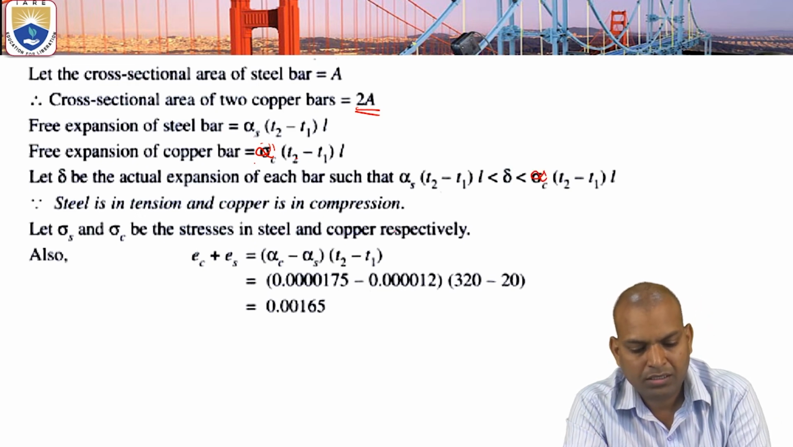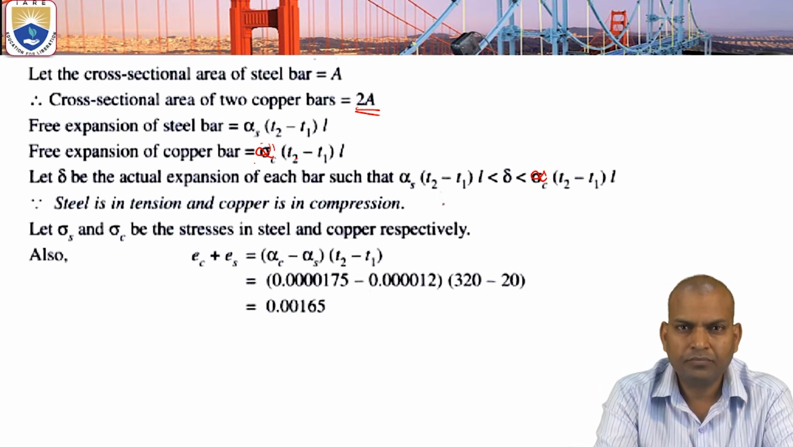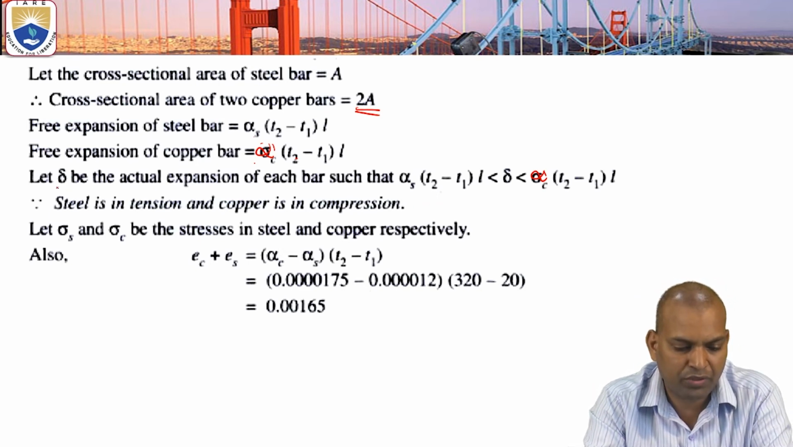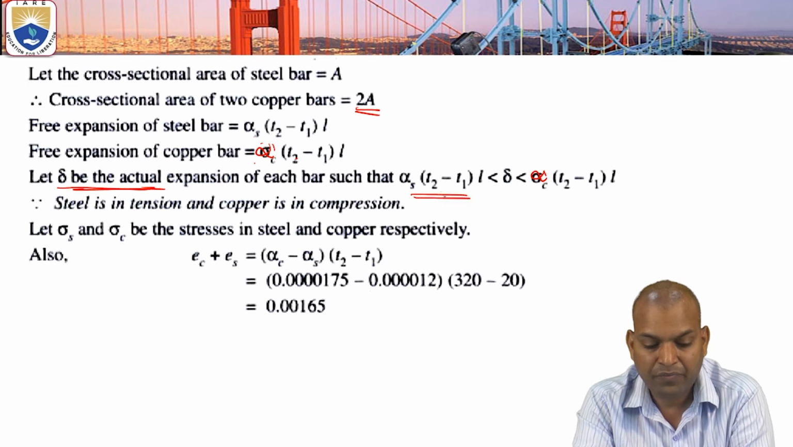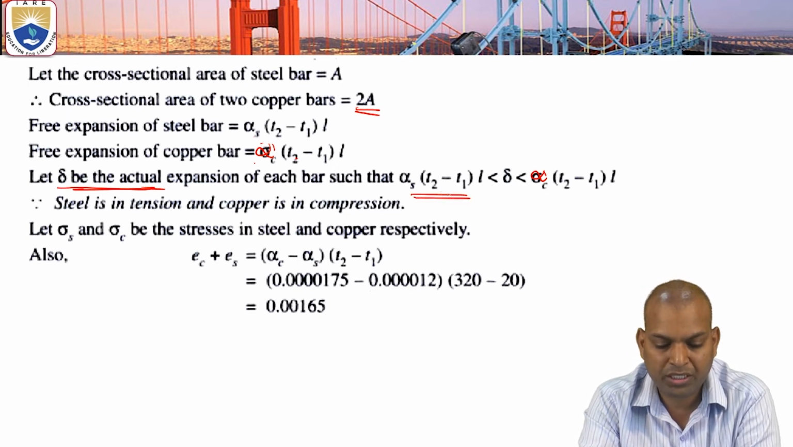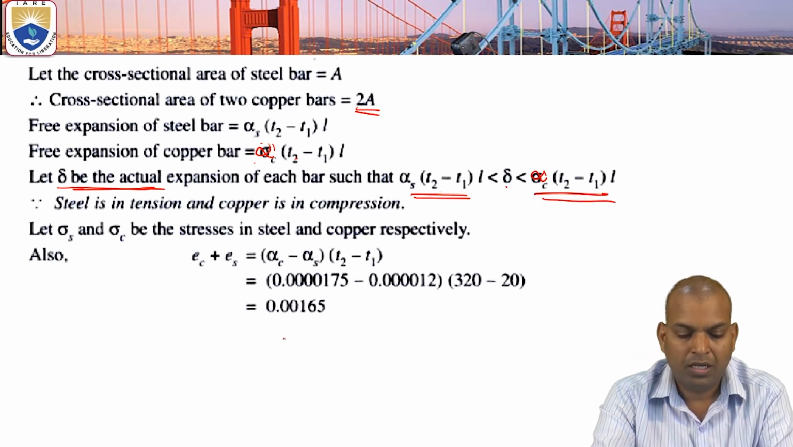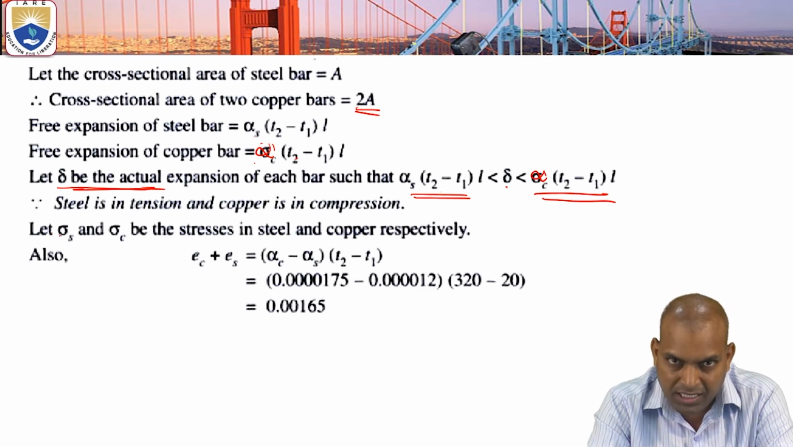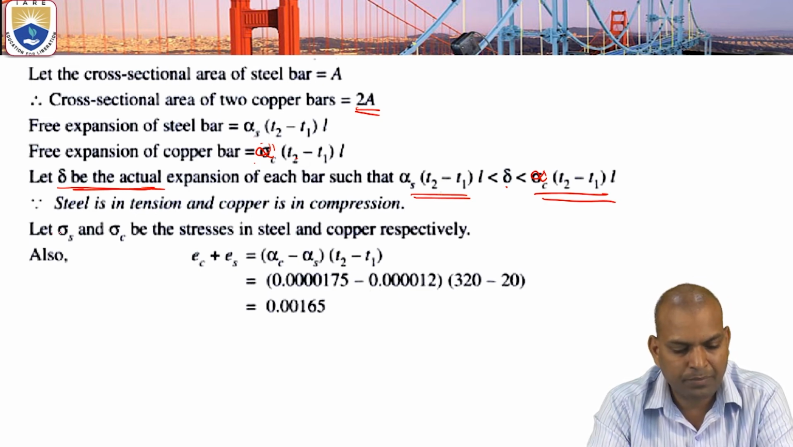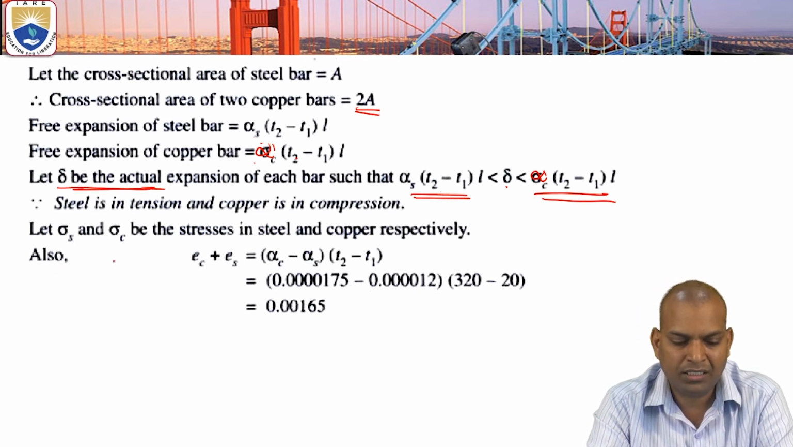Now we have to maintain equilibrium. Let delta be the actual expansion of each bar. Then this delta lies in between that of the copper and the steel, since the steel thermal expansion is lower than delta and also lower than the copper. Now what are the equations? The steel has to be in tension and the copper should be under compression. Then we calculate the total stresses in steel and copper.